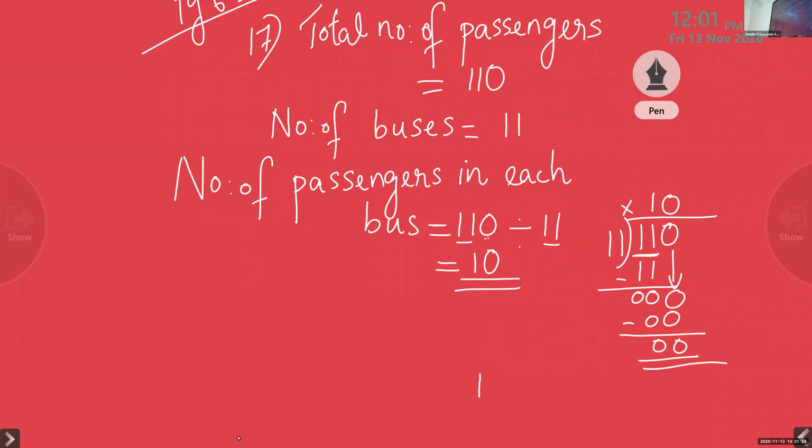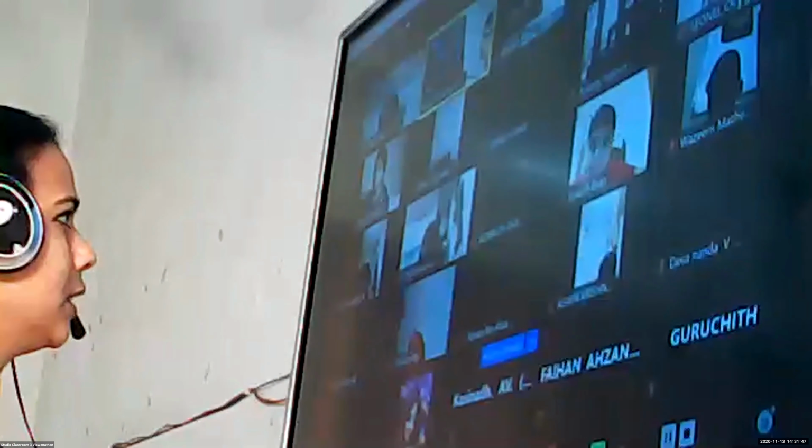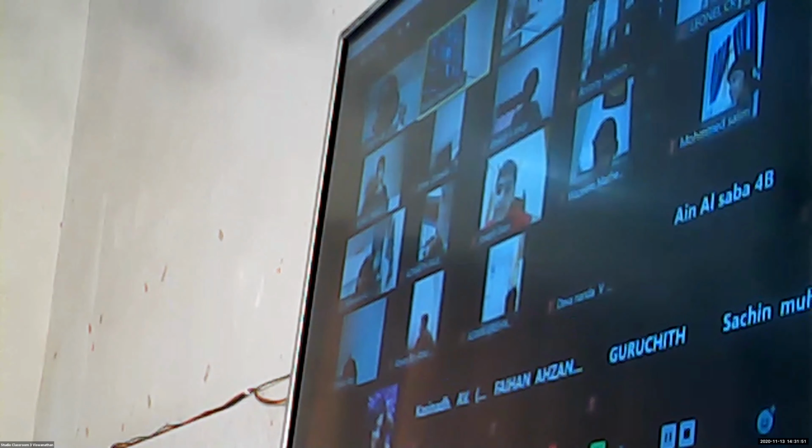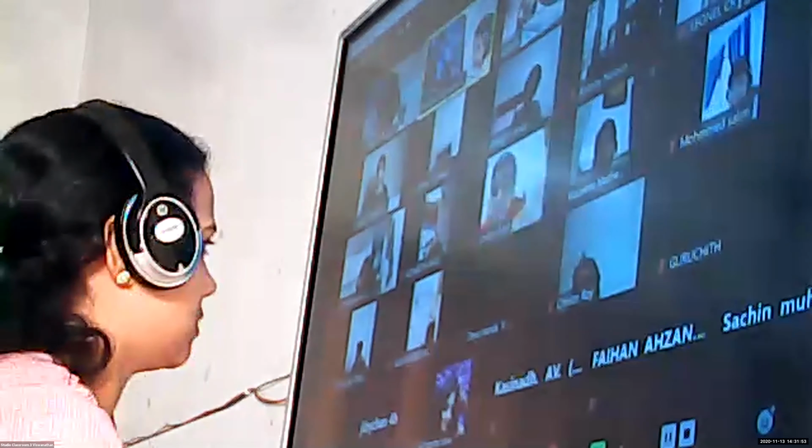And how many buses are there? 11 buses. Number of buses is 11. Number of passengers in each bus is 110 divided by 11. The answer is 10. Yes, children, if you have any doubt, you can do division like this, long division. Then you will get 10 passengers in each bus. Okay, children, I hope you have completed, and I will send the notes after the class.